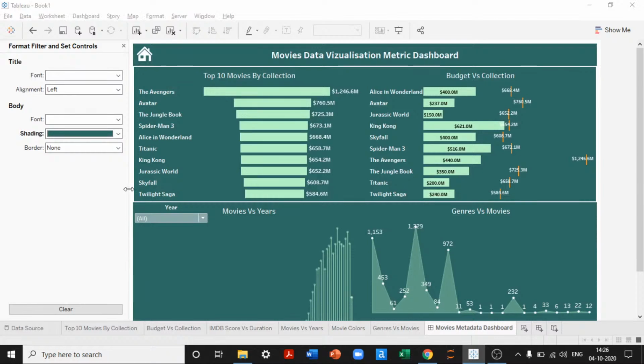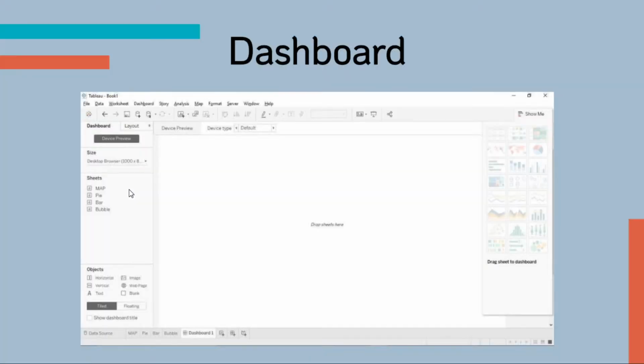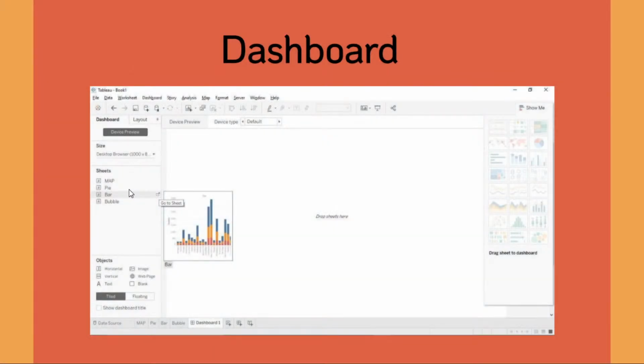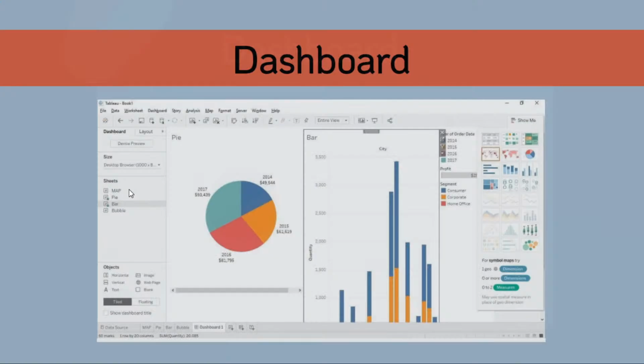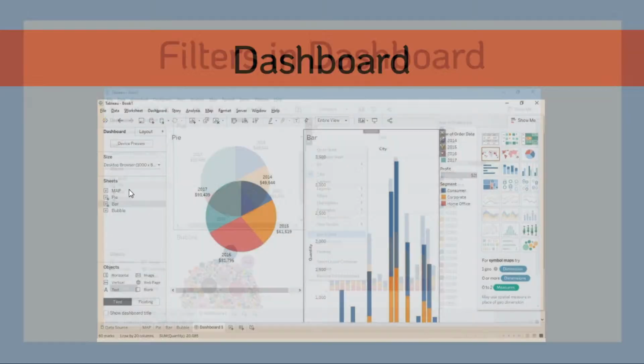That brings us to the end of dashboards and the features in dashboards. There are horizontal objects, vertical objects, text objects, buttons, and navigations. I'll see if I have anything else in dashboards. So there are screenshots for each and every step that we have done here. We can drag and drop, play with it.